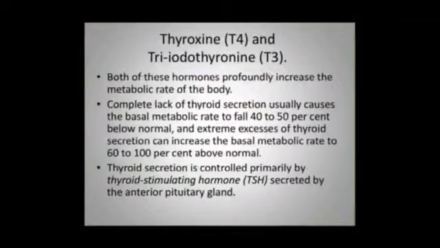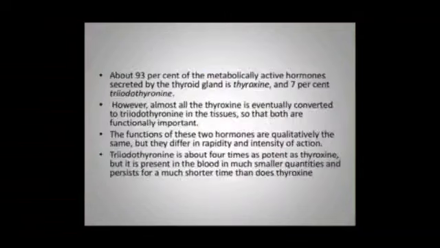Complete lack of thyroid secretion usually causes BMR to fall to 40 to 50% below normal. Extreme excesses of thyroid secretion can increase the BMR to 60 to 100% above normal. Thyroid secretion is controlled primarily by TSH secreted by the anterior pituitary. About 93% of metabolically active hormones secreted by the thyroid gland is thyroxine and 7% is T3. However, almost all thyroxine is eventually converted to T3 in the tissue, so that both are functionally important.